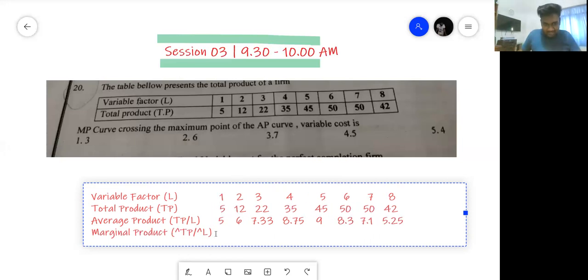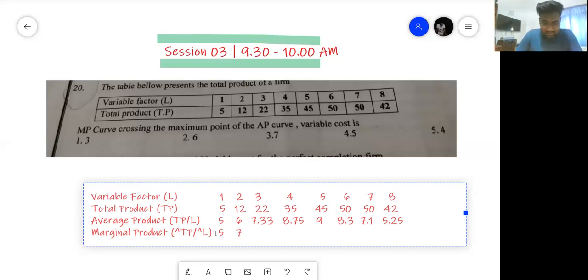So the change in total product. When it was 0, there was nothing there. When variable factor was 0, total product was 0. So when you added the first person, he brought in 5 units, so MP is 5. When you added the second person, the total product increased from 5 to 12. So what is the marginal product then? 7. Exactly, 7.